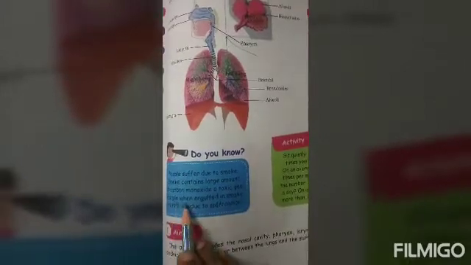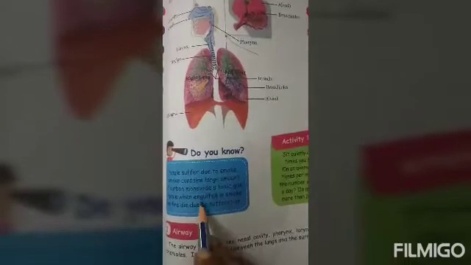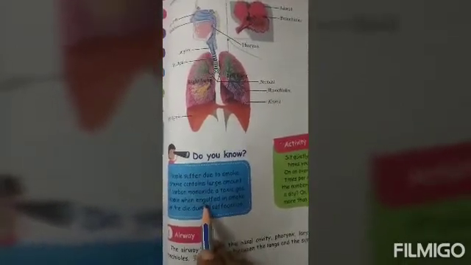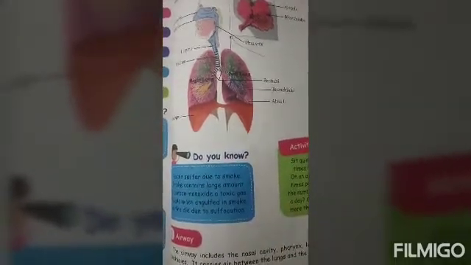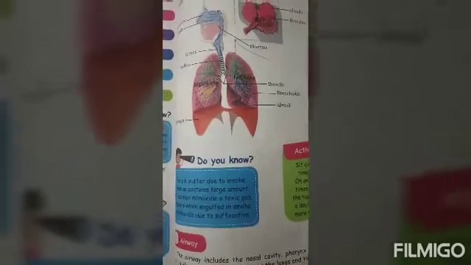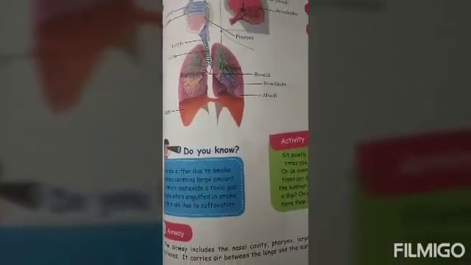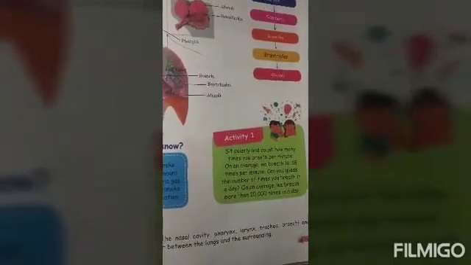So people engulfed in smoke in a fire die due to suffocation. Engulfed means they will be affected very strongly by the smoke. Because of that, they will have difficulty in breathing, and they will die due to that difficulty of breathing. Okay, so check this activity, children, read this and then try out this one.